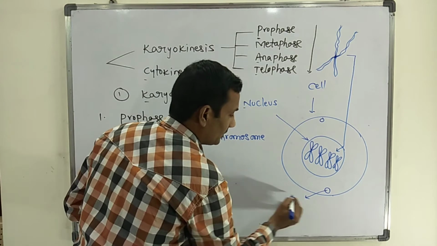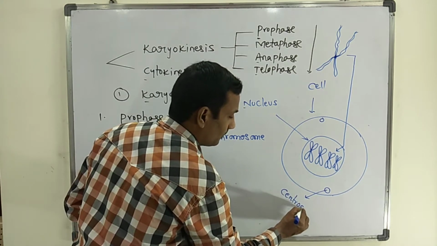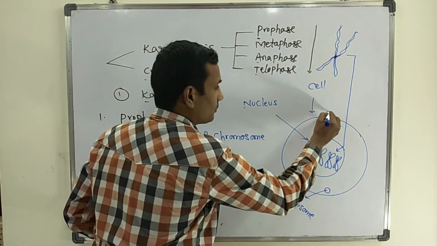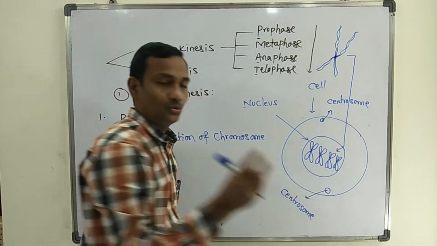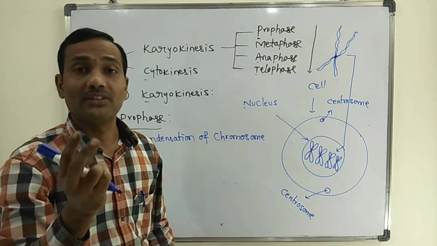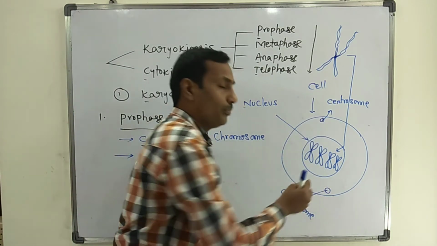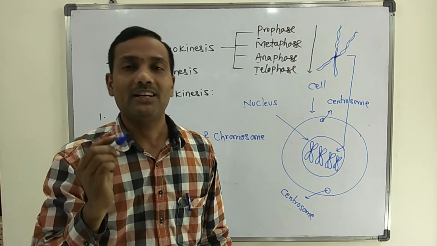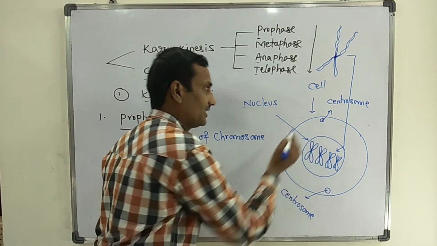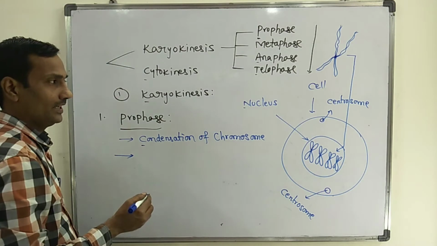This is a centrosome, and this is also a centrosome. The two centrosomes migrate to opposite poles. This migration or movement of centrosomes occurs in prophase only.